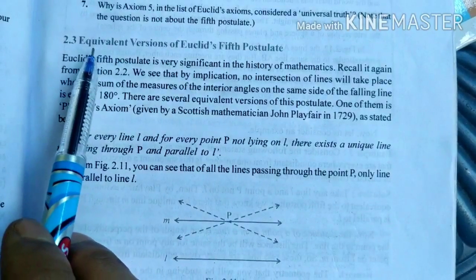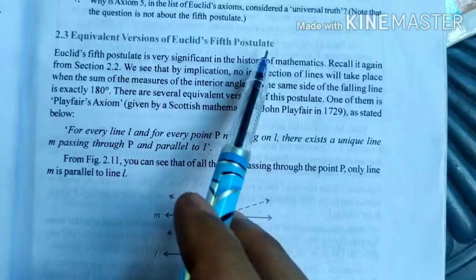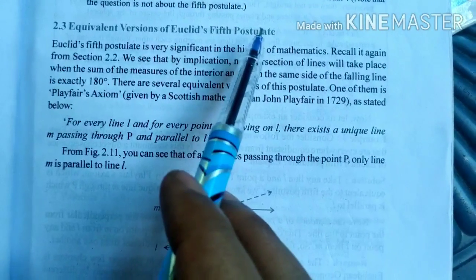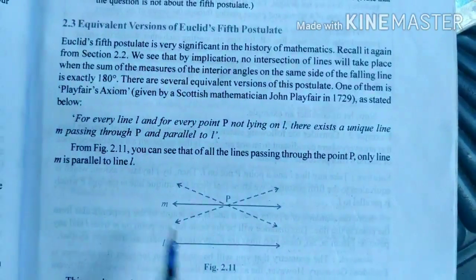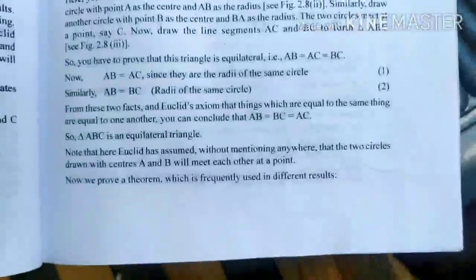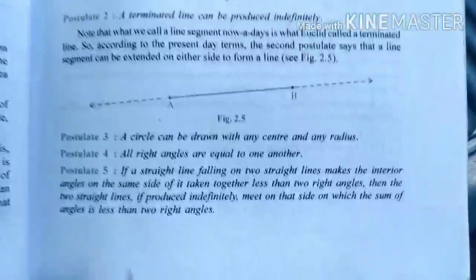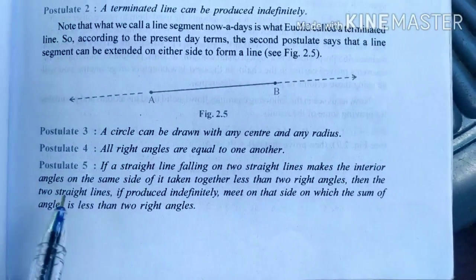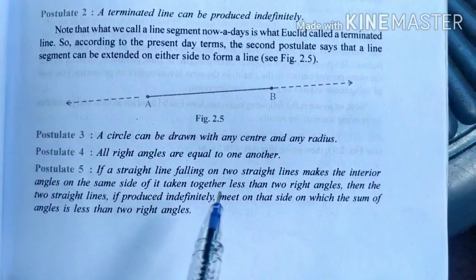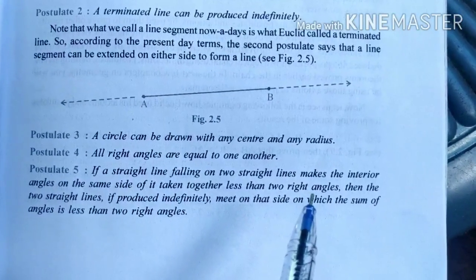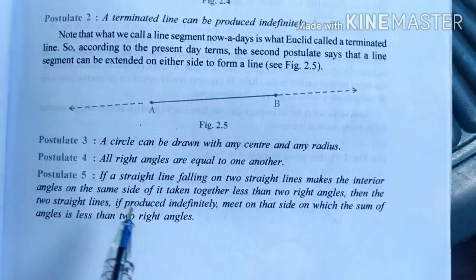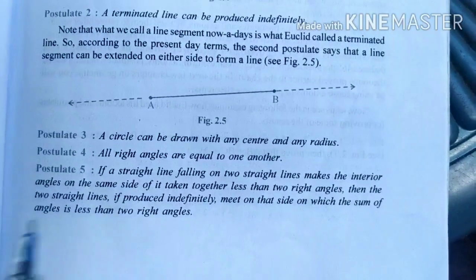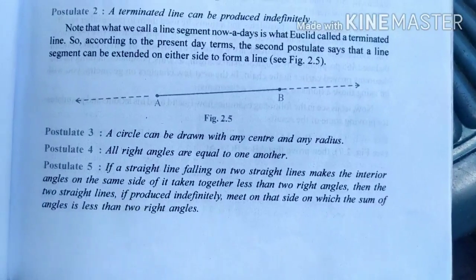Next concept is the equivalent version of Euclid's fifth postulate. We know that the fifth postulate says that if a straight line falling on two straight lines makes the interior angles on the same side of it taken together less than two right angles, then the two straight lines, if produced indefinitely, meet on that side on which the sum of angles is less than two right angles.